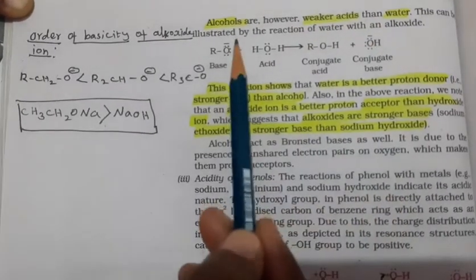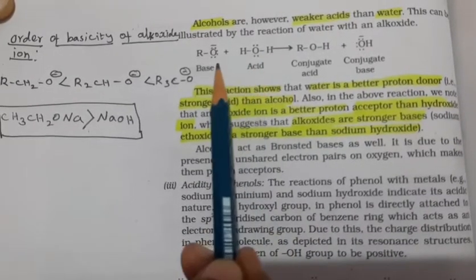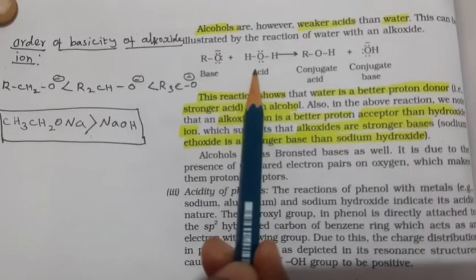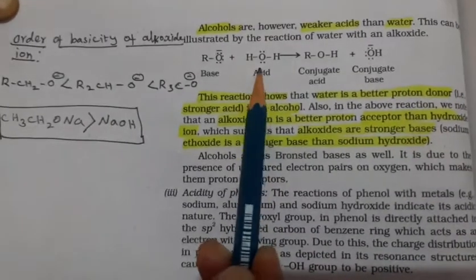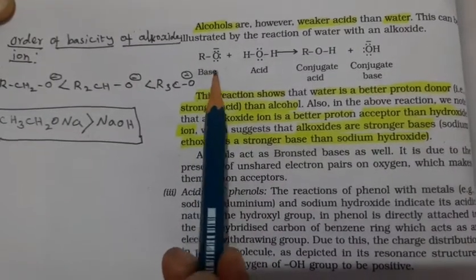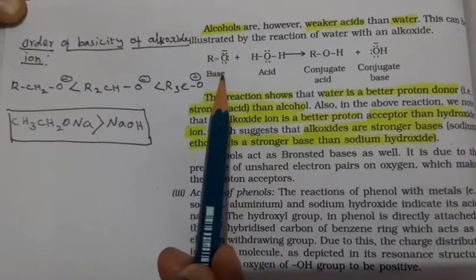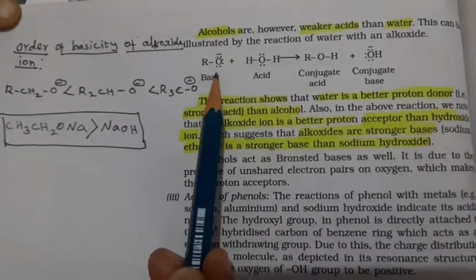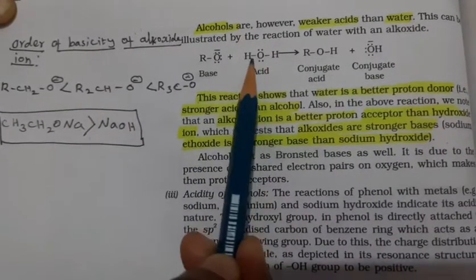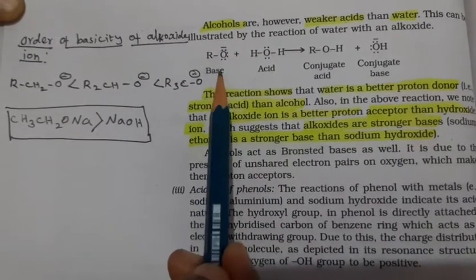Okay, because here the alcohol reacts with water. Here the water acts as an acid and the alcohol acts as a base, because an acid means it donates the proton and a base means it accepts. Here the alcohol accepts the H plus proton; the acid donates the H plus proton to the base, like this alcohol.